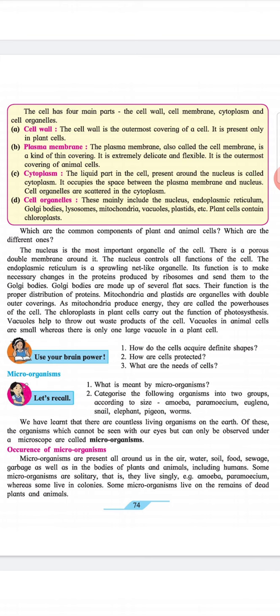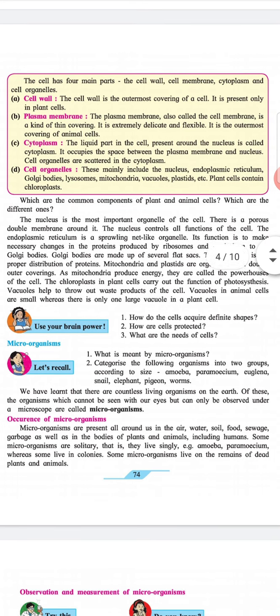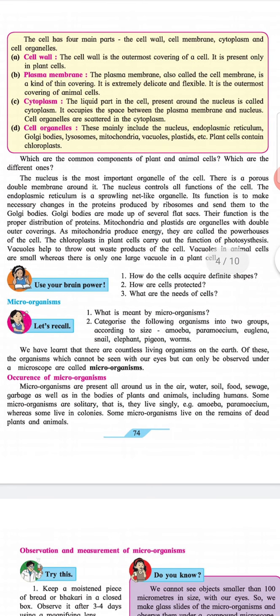These mainly include the nucleus, endoplasmic reticulum, Golgi bodies, lysosomes, mitochondria, vacuoles, plastids, etc. Plant cells contain chloroplasts. Which are the common types in plant and animal cells? Which are the different ones?